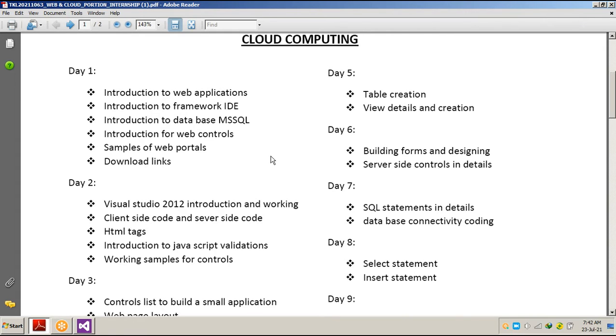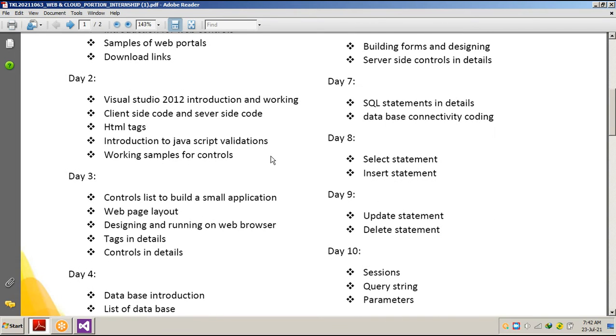Now I also provided you certain links to download Visual Studio, as well as links for downloading MS SQL Server. Today also I will be providing you some links to download MS SQL, or you can just go to the Microsoft official website and download it from there. Remember, when you download MS SQL Server, whatever year or version you download, just download it with Express Edition. Okay, you won't get any confusion by installing it in your system.